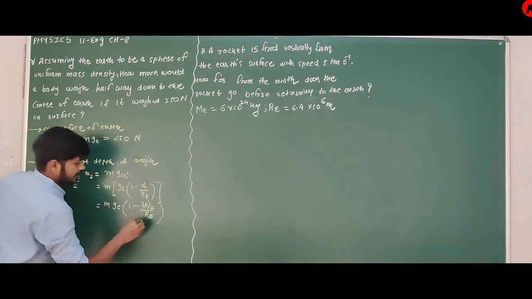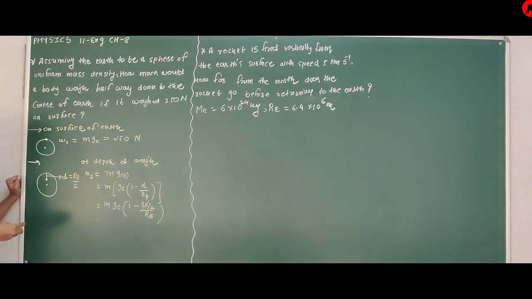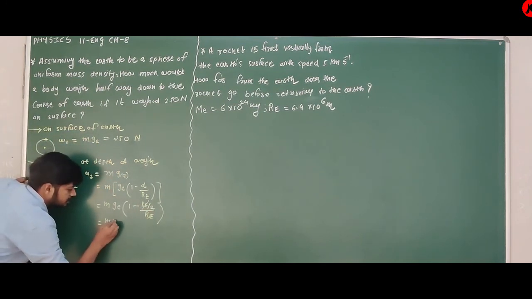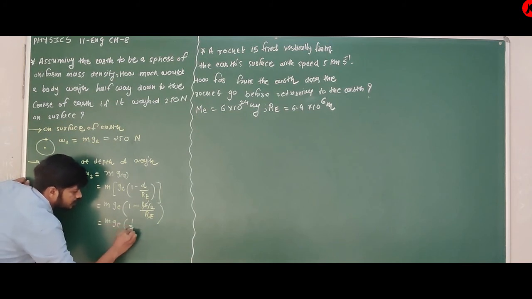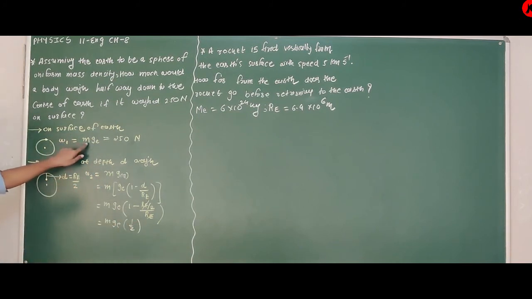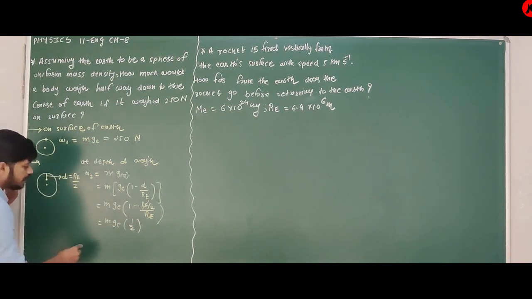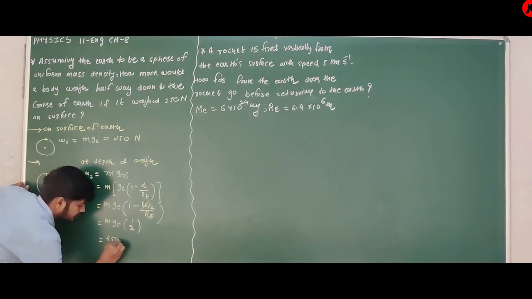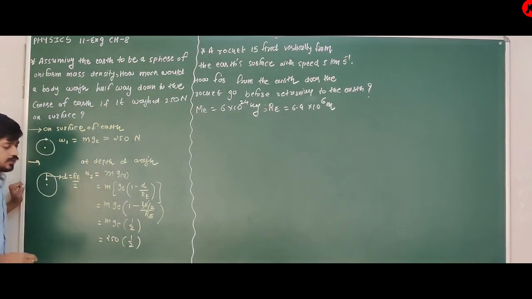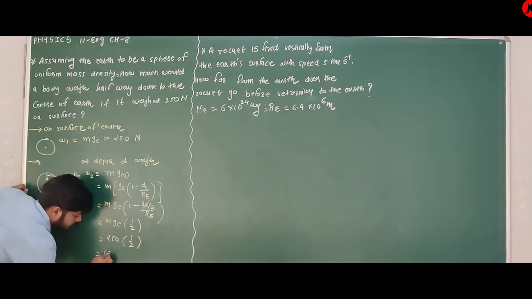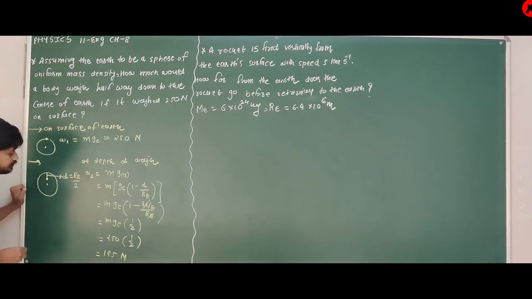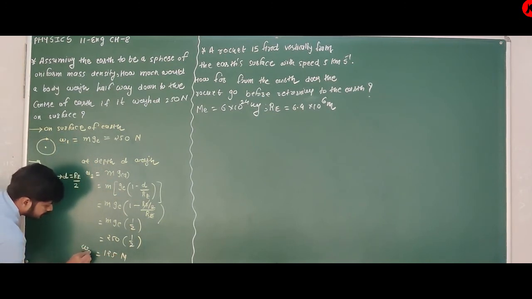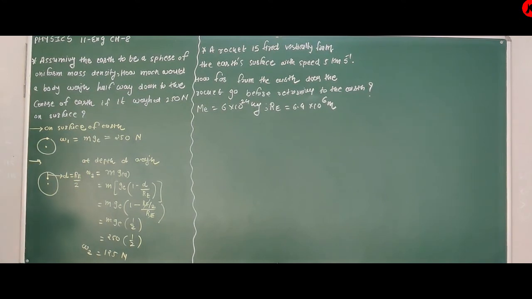So re cancels, the 2 will be in the denominator, and you can write mge times 1 by 2. But we know that mge is equal to 250, so it is 250 into 1 by 2. Obviously W2 is 125 Newton.